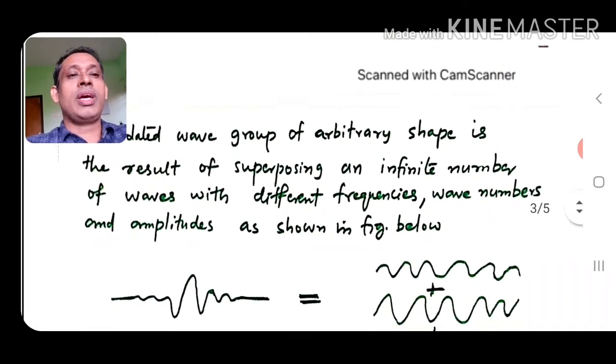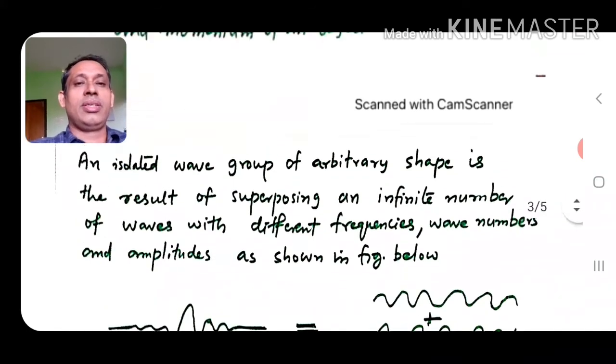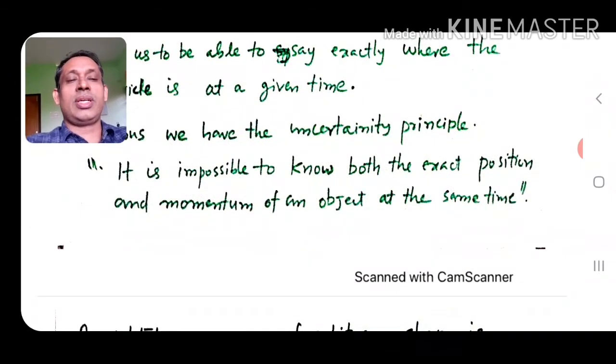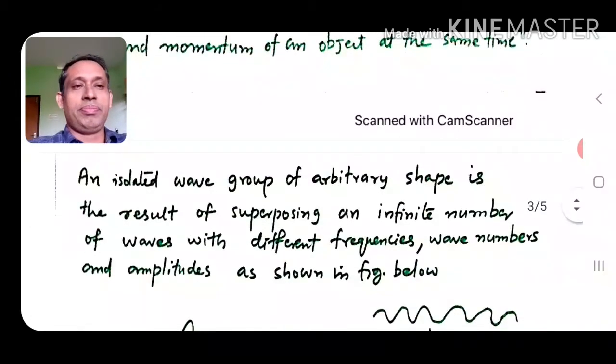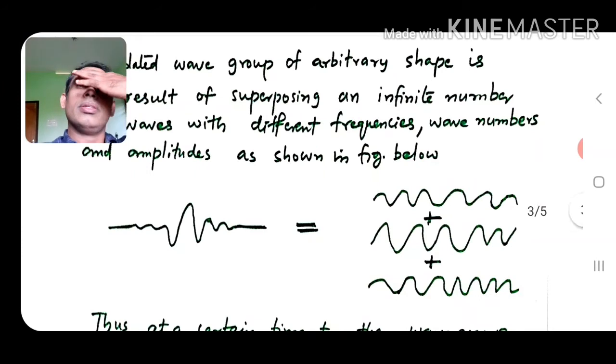Now we are going into the details of it, or we are going to have a relation for the uncertainty in position and uncertainty in the momentum. An isolated wave group of arbitrary shape is the result of superposing an infinite number of waves with different frequencies, wave numbers and amplitudes, as shown in the figure.